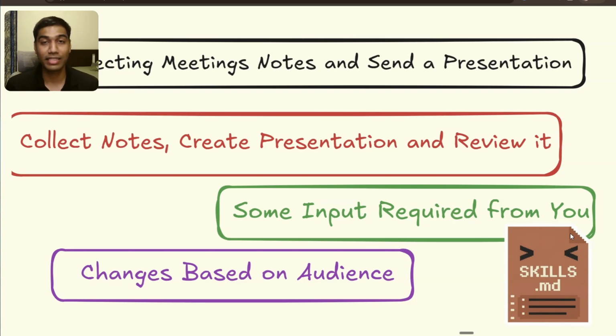And that's exactly where we need to use skills, because skills are something that you can use. So you can technically create the presentation yourself where the input is required from you, and you can give it information about how things are changing, because this makes sense, right? This is something that you have to be involved in, and that's when you need to use skills. But again, if it is something that you don't need to be involved in, an independent agent can do this.